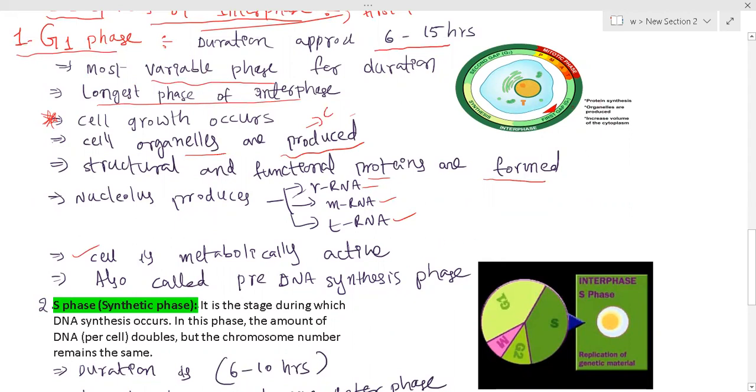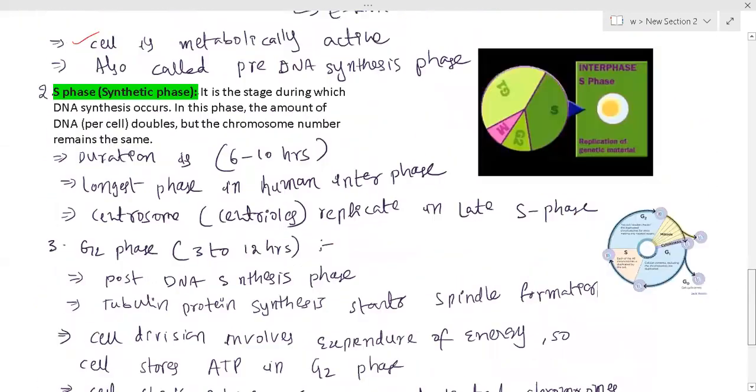So in the given picture, this is the G1 phase, with all kinds of activities taking place here. Protein synthesis takes place, organelles are produced, and the volume of cytoplasm increases.